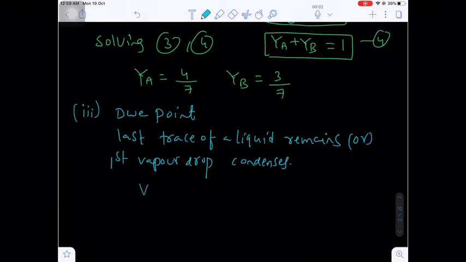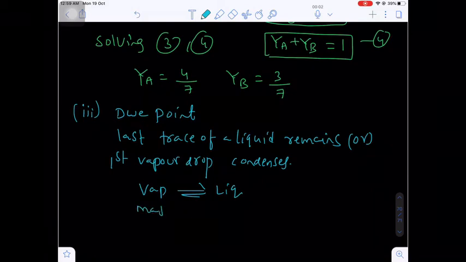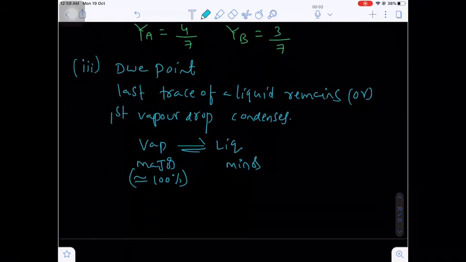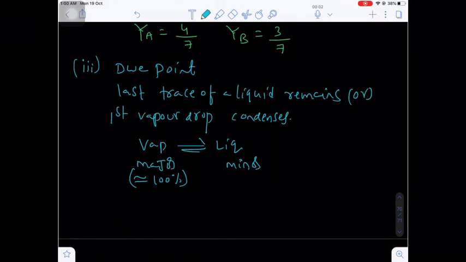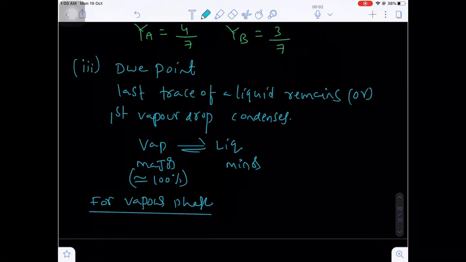Now here vapor and liquid exist in dynamic equilibrium, but the vapor will be the major phase, only one droplet of liquid will be present. This is minor, this can be neglected also. So we can consider almost 100% we have vapor. Are you getting my point? Now for the vapor phase we can use one relation.